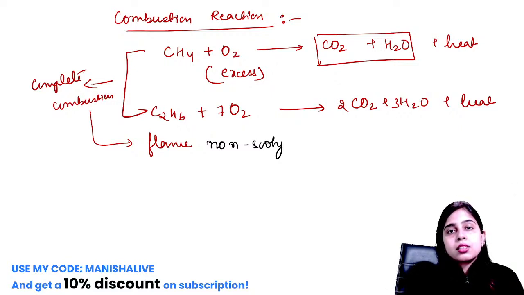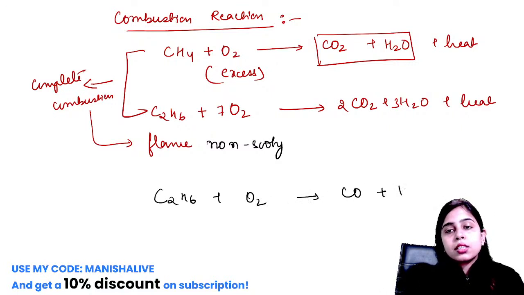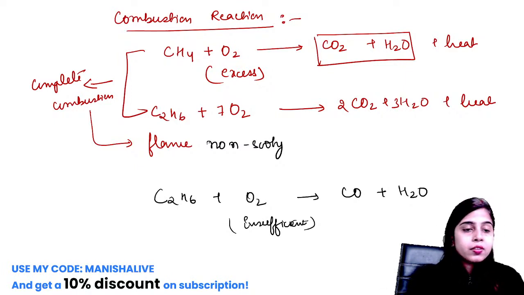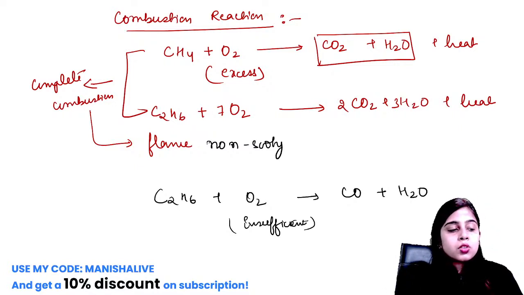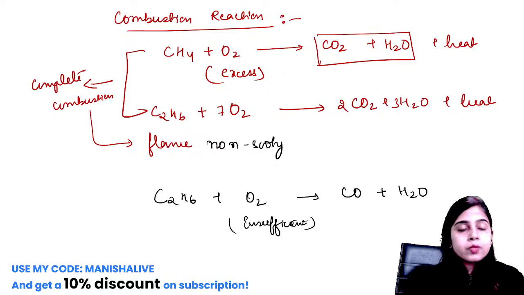But if the supply of oxygen is insufficient, then carbon monoxide and water will be formed, and the flame will be sooty. So this is the combustion reaction in which alkanes such as methane and ethane participate. I hope it is clear to everyone in the class. So here it comes to the end of the properties and reactions of alkanes, and now the preparation methods of alkanes.